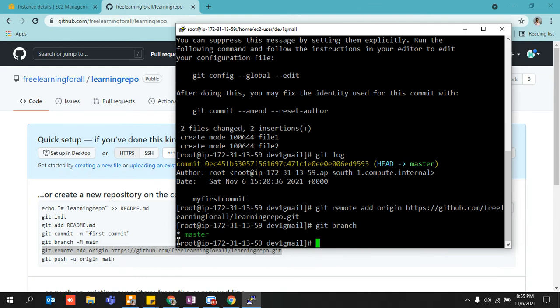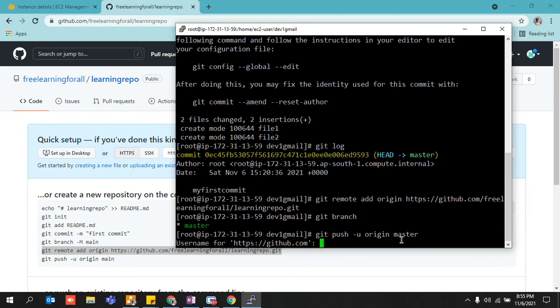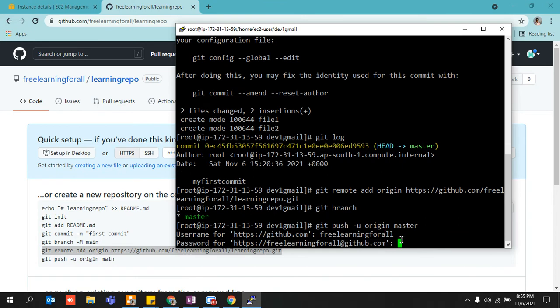Now onto this repository on GitHub, you need to push your code. So you write this command, git push -u origin. My origin simply represents this particular URL, right? So I am going to push onto this origin and onto my master branch. But if I hit enter and enter my details over here, like free learning for all, it will not work. Why? I will tell you, guys.